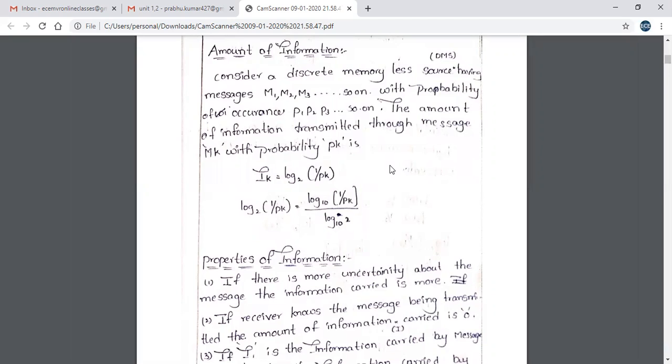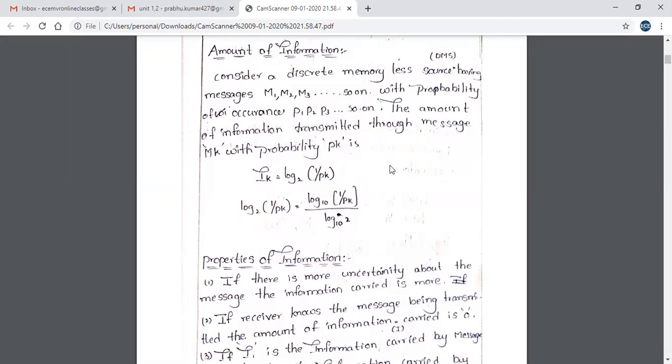Consider a discrete memoryless source having messages M1, M2, M3 and so on with probabilities of occurring P1, P2, P3 and so on. That means message M1 occurs with probability P1, message M2 occurs with probability P2, and M3 occurs with probability P3.